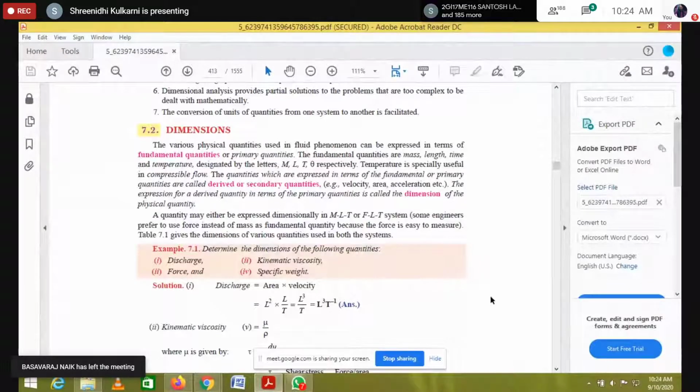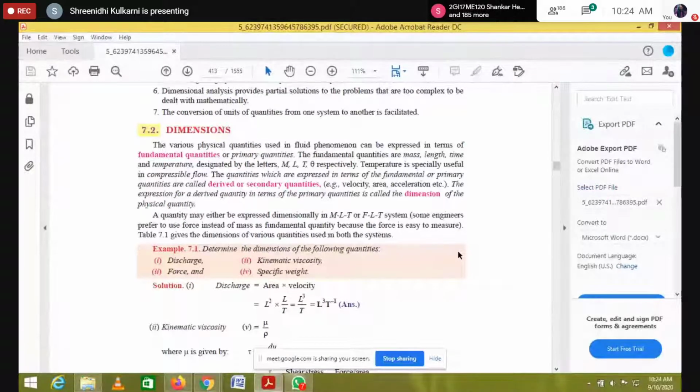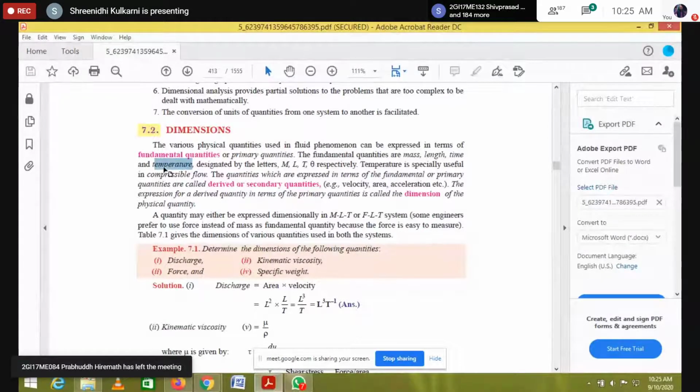Please remember the fundamental quantities, because while solving problems we have to use them. One is mass, denoted by capital M. Another is length, denoted by capital L, and time, capital T. Temperature we are not using in fluid mechanics or turbo machines; it is only for heat transfer problems.